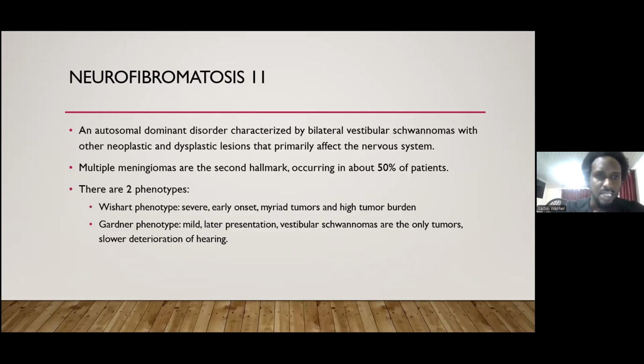As we said, it's an autosomal dominant disorder characterized by bilateral vestibular schwannomas with other neoplastic and dysplastic lesions that primarily affect the nervous system. So multiple meningiomas are the second hallmark, occurring in about 50% of the patients, and there are two phenotypes. The Wishart phenotype, which is usually severe, has an early onset, rare tumors and a high tumor burden, compared to the Gardner phenotype, which is usually mild. There's a later presentation, and the vestibular schwannomas are the only tumors, and we observe a slower deterioration of hearing when compared to the Wishart phenotype.